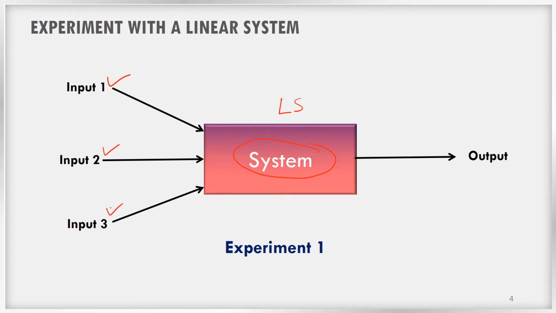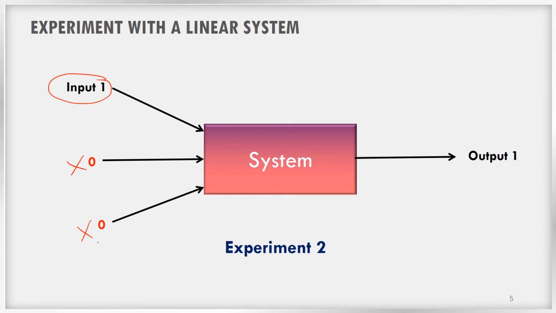I am going to apply these inputs together to the system and I am going to measure the output. Let us assume that I am getting some output for these combined inputs. So let us call this experiment 1. Now in the second experiment I am doing something different. I am giving only one input in the first terminal and I am keeping the other inputs 0.